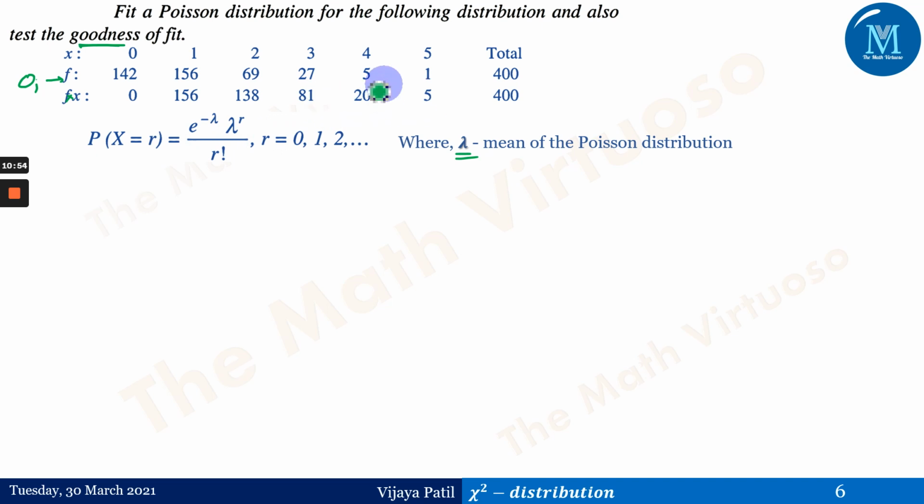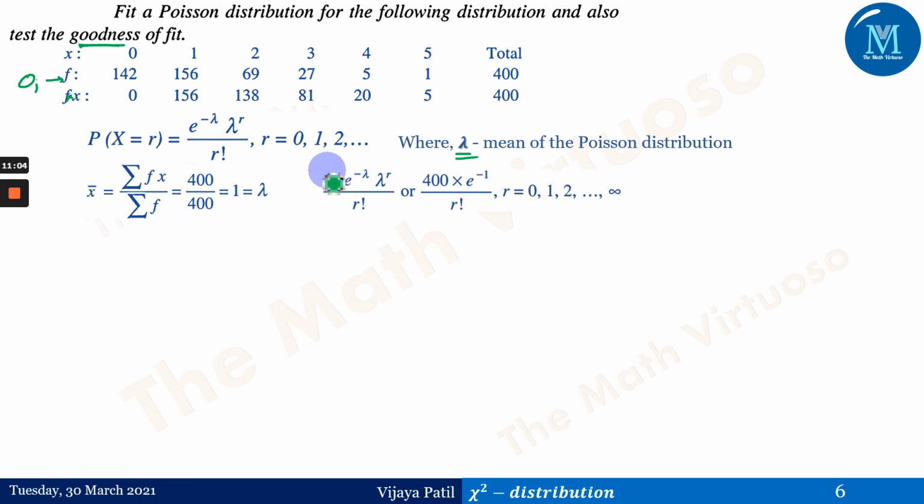Why are we doing that? Because we need to go for the x bar, which is summation of fx upon summation of f, which is 400 upon 400, that is 1, equals lambda. And if we multiply this particular probability with capital N, from this formula we will get the expected frequencies. So we have got these expected frequencies: 147, 147, 74, 25, 6 and 1.